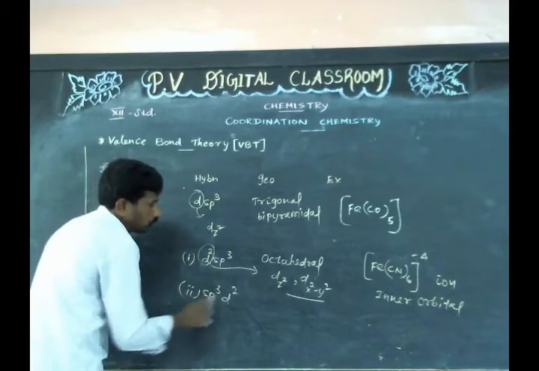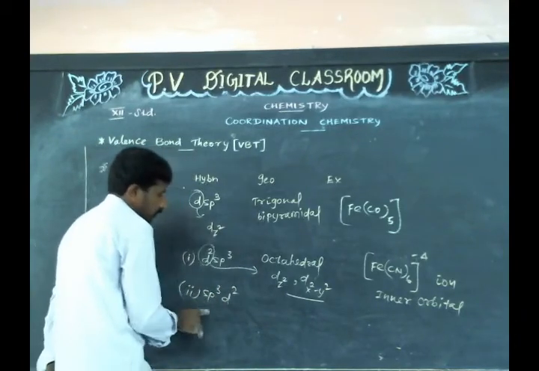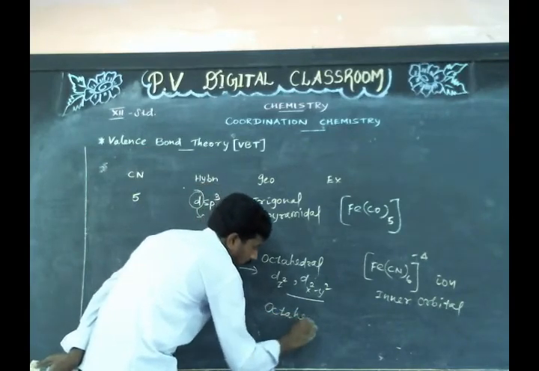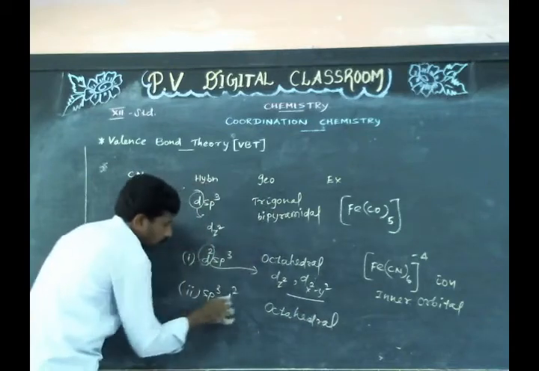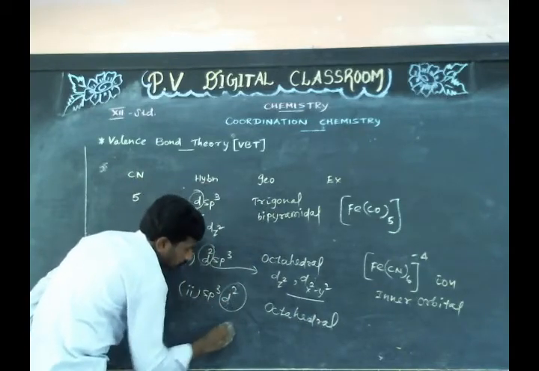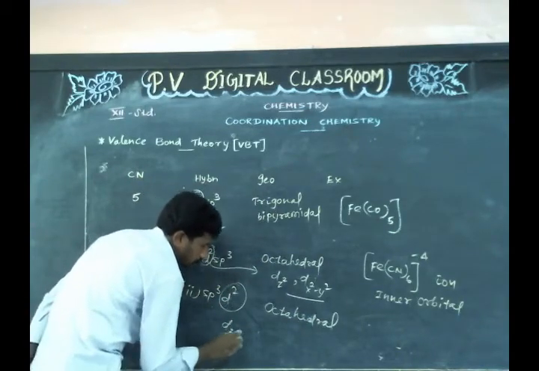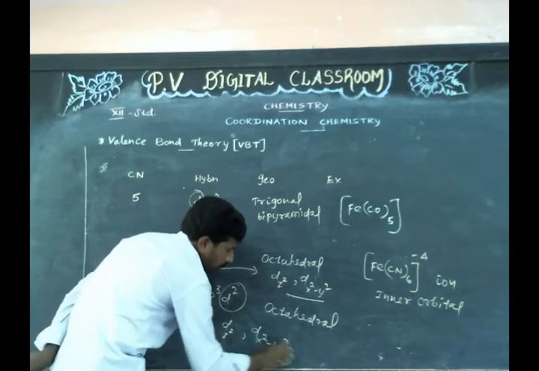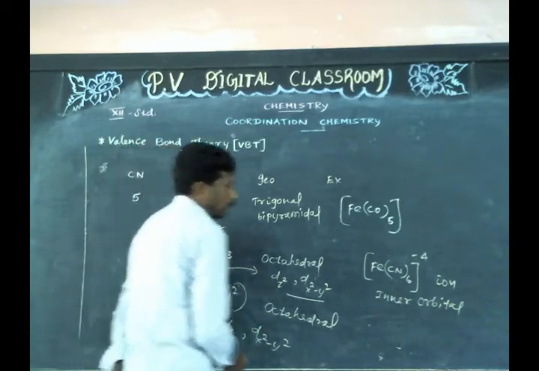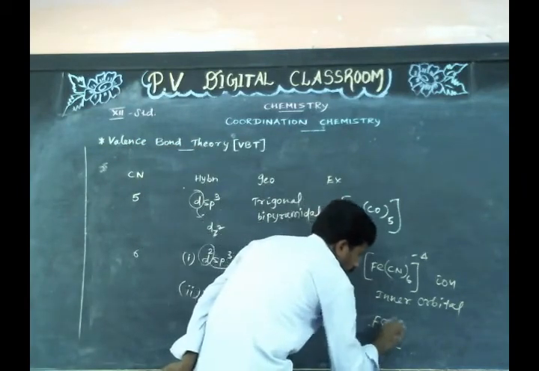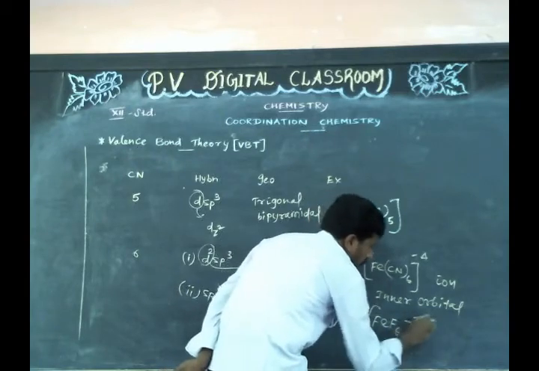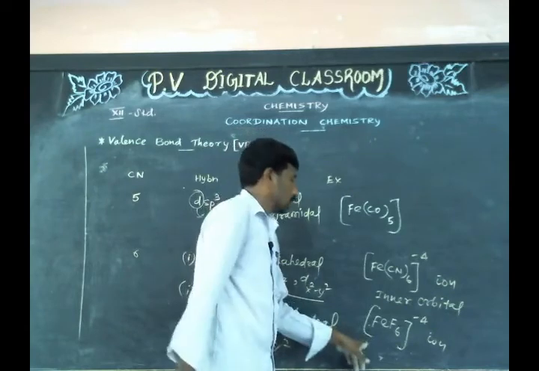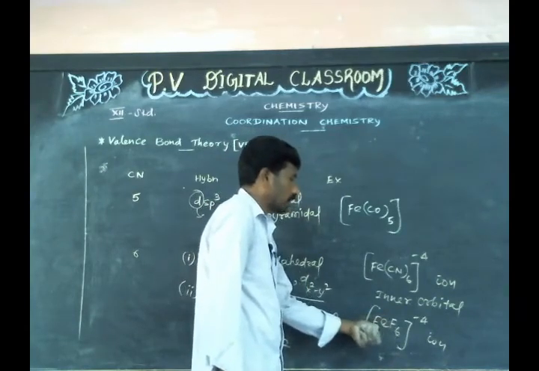Then sp3d2 hybridization. Geometry of sp3d2 hybridization is also octahedral. Here the 2 d orbitals involved in hybridization are dz square and dx square minus y square of the outer shell. Example, [FeF6]-4 ion, hexafluoridoferrate(2-) ion.